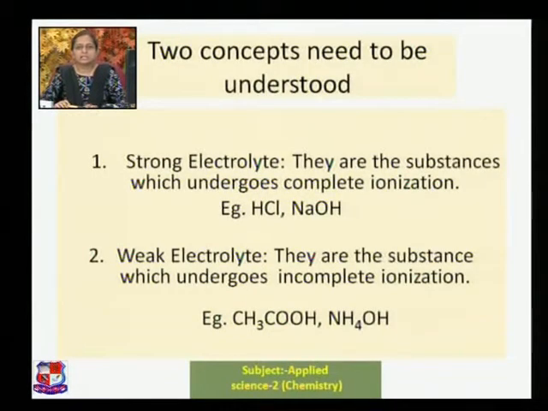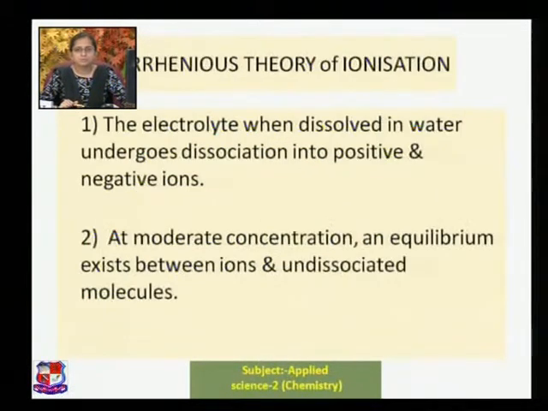Let us try to move ahead. What are the concepts of the strong electrolyte and the weak electrolyte? Strong electrolytes are the substances which undergo complete ionization. Now you are all very well aware of what ionization is. So these are the substances which undergo complete ionization. For example, strong acid HCl and strong base NaOH. Weak electrolytes are the substances which undergo incomplete ionization, that is acetic acid and ammonium hydroxide.